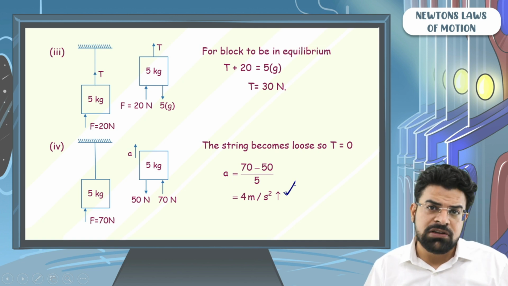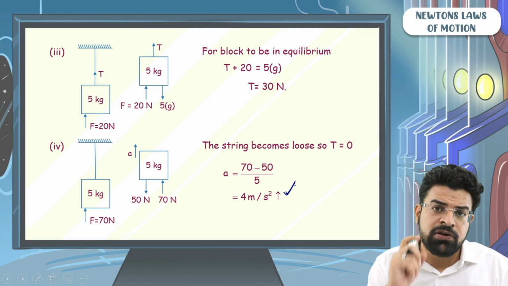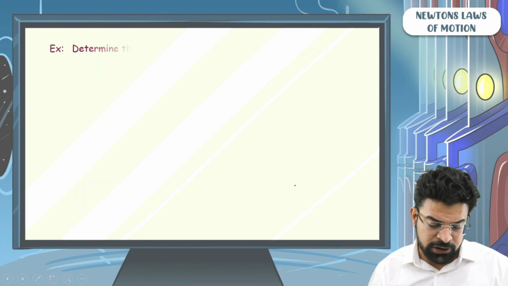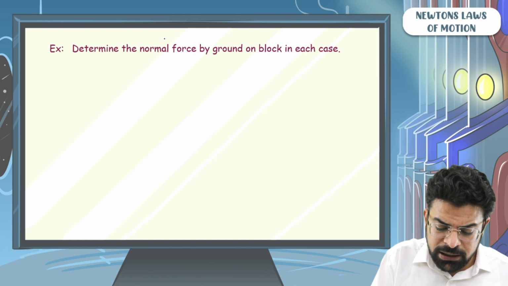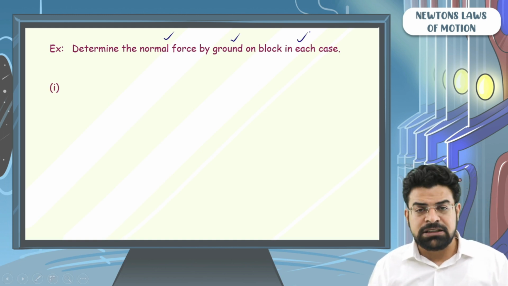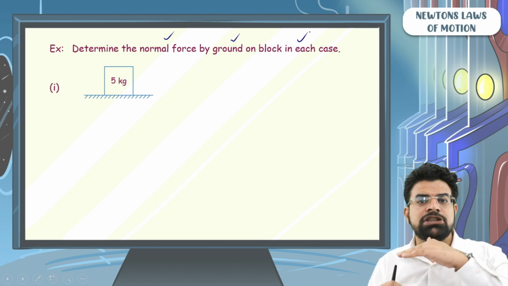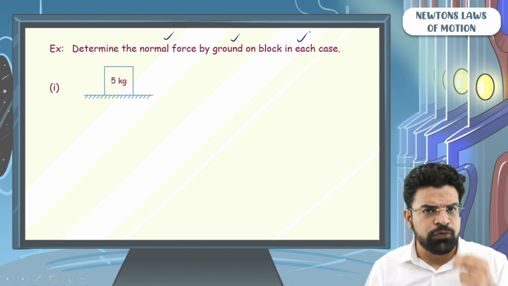Now let's solve the same type of questions. Rather than finding tension, this time we will try to find normal. So the first question. Determine the normal force by the ground on the block in each case. So let's start with the first case. You have a block of mass 5 kg placed on a table. What will be the force of normal on the block?